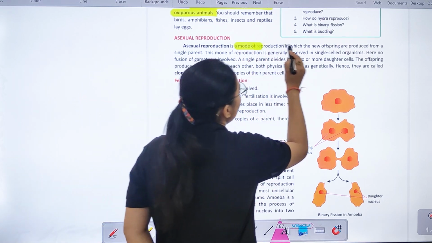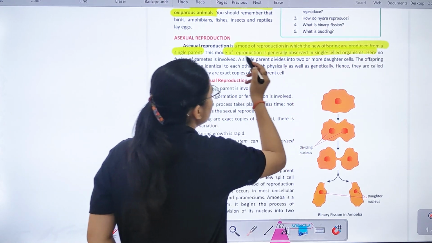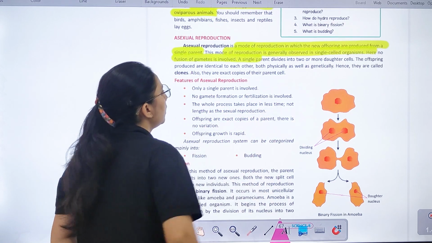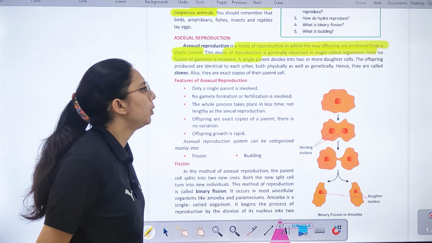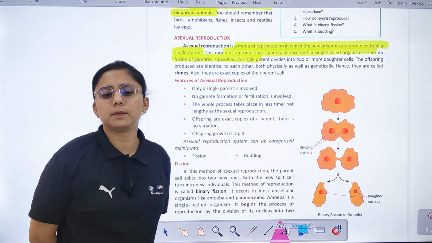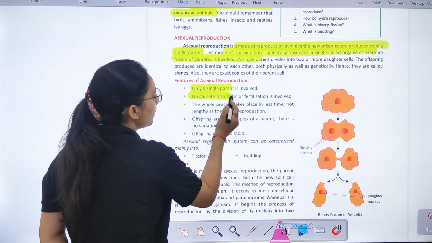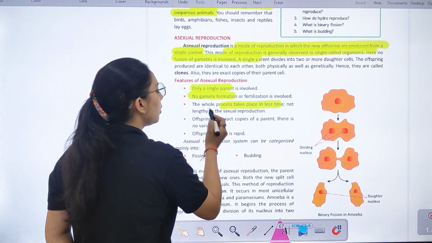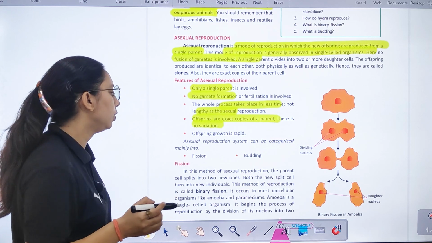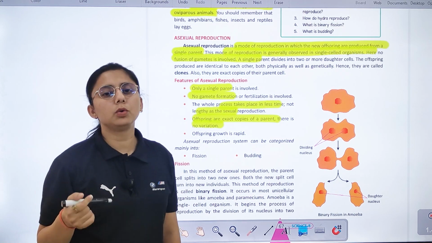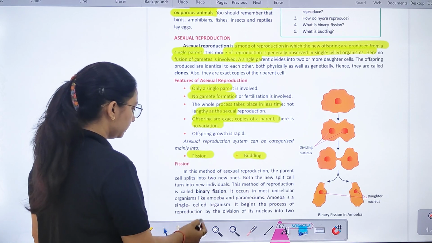In this mode of reproduction, new offspring are produced from a single parent. It is generally observed in single-celled organisms. No fusion of gametes is involved here. The offspring produced are identical to each other, both physically as well as genetically. Next is features क्या है? Only a single parent involved, no gamete formation. Whole process में बहुत less time लगता है, not lengthy. Offspring are exact copies of the parent, no variation, and the growth is rapid. It can be of 2 types, fission and budding.